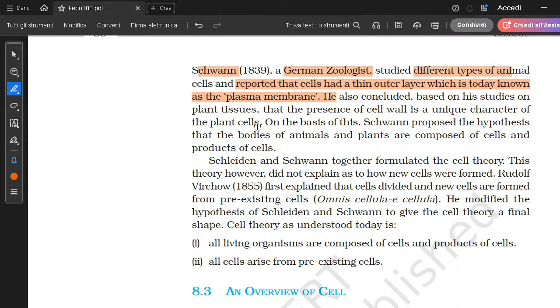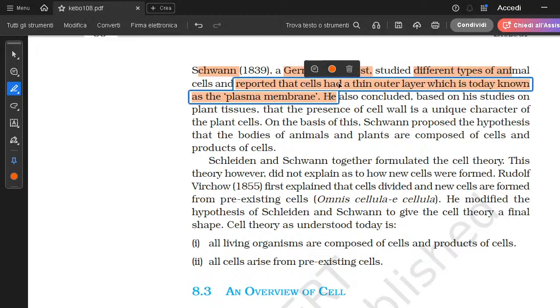Now you'll say, okay, then what is very essential in the cell theory? In cell theory, the essential thing is that the cell wall is not a feature of animal cells, and we all know that the cell wall is not a unique feature of plant cells either. A cell wall is present in other unicellular organisms, like prokaryotes. Prokaryotes have a cell wall. Fungi also have a cell wall, right?